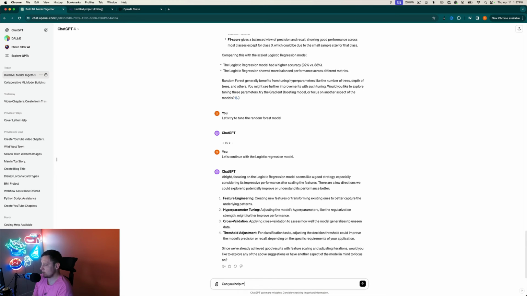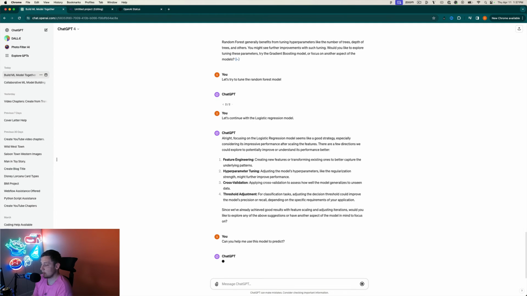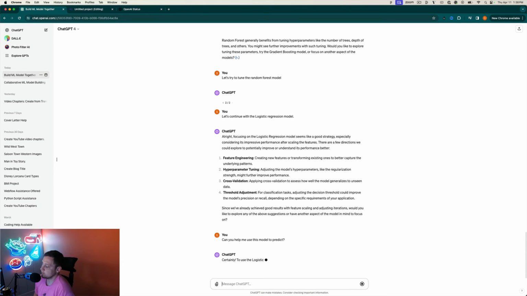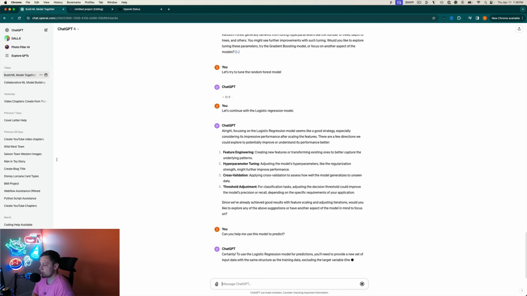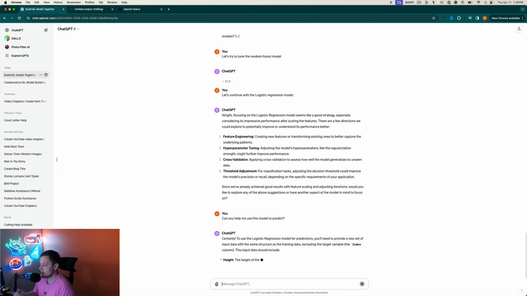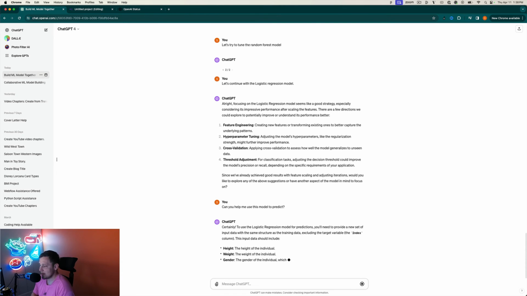Can you help me use this model to predict? Yeah. So that's the whole point of building one of these models, is to predict. So we're going to transition from building that model into using it to predict. To use the logistic model for predictions, you're going to need some new data.